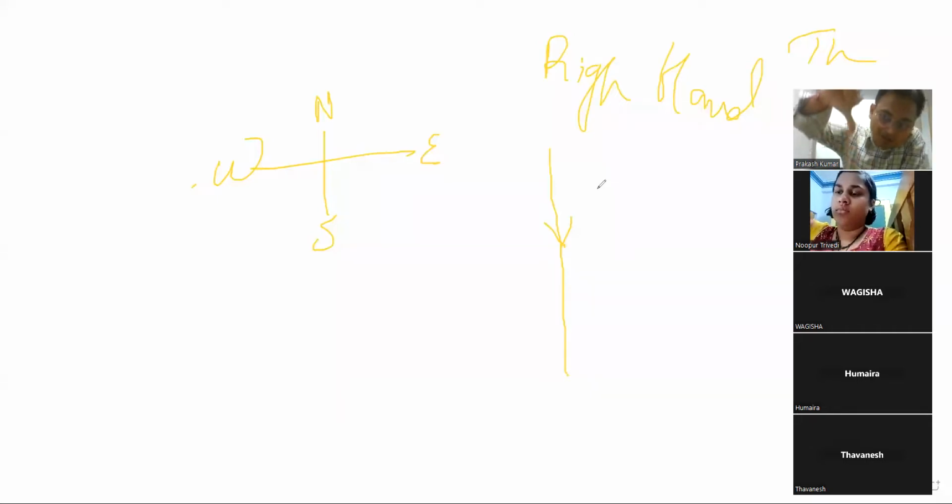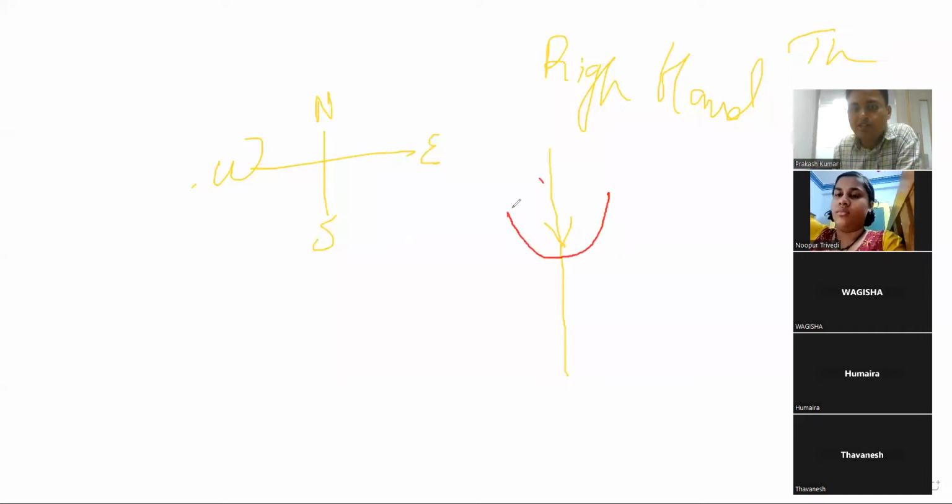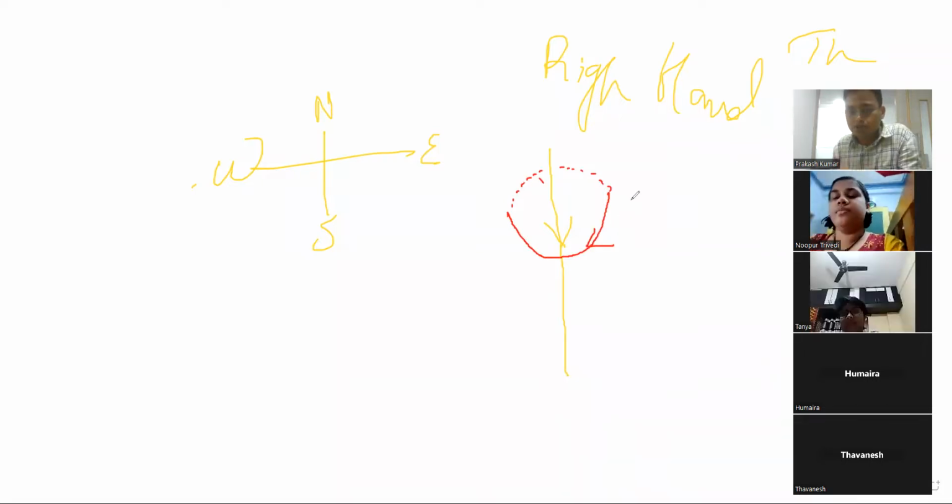This is the direction of the wire, downward. So you will grab like that. It means the current is coming outside here and going inside there. Inside, I'm making it a dot. This is the direction. All of you can agree on this?